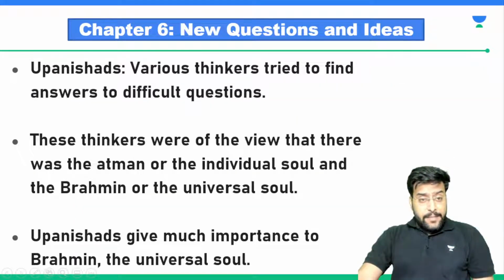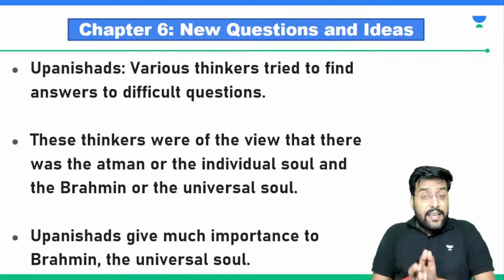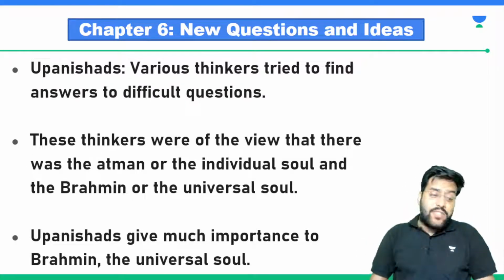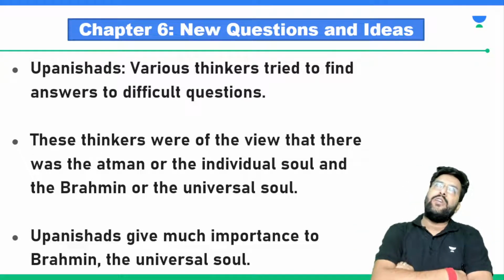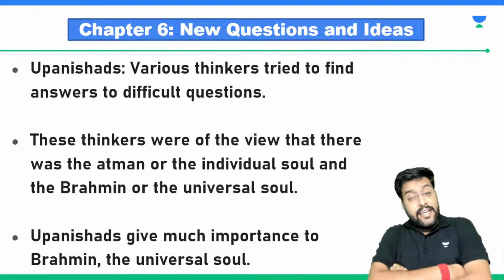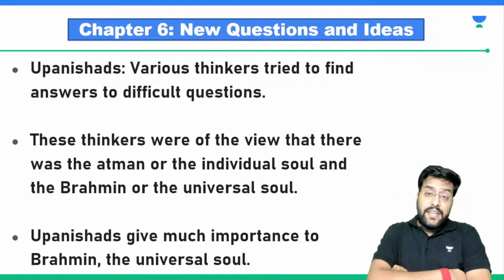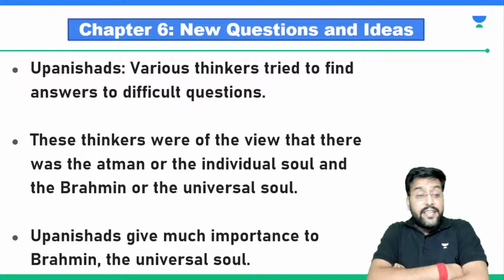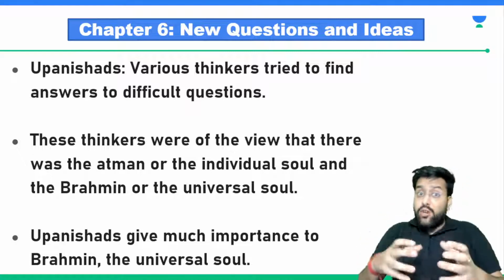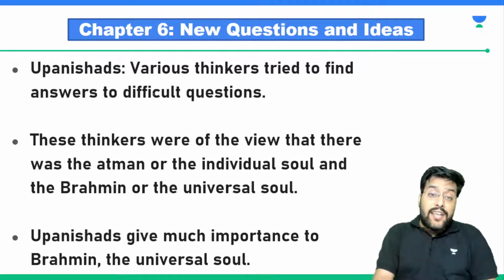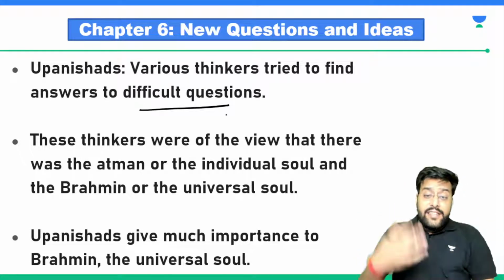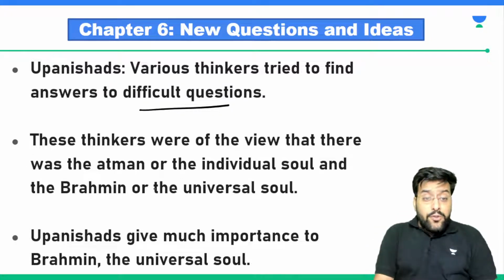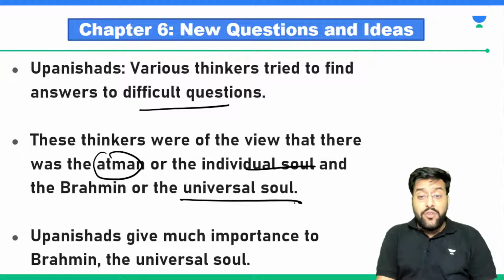After that, what happened? People were thinking, they were trying to answer difficult questions. For example, you were staying in the world and you could see that we have nights and days, we have rainfall, we have other things, we have sufferings. Somebody is happy, somebody is sad, somebody is taking birth, another one is dying. So when people tried to think of these situations and answer these difficult questions, these thinkers were of the view that there was the Atman, or the individual soul, and the universal soul.